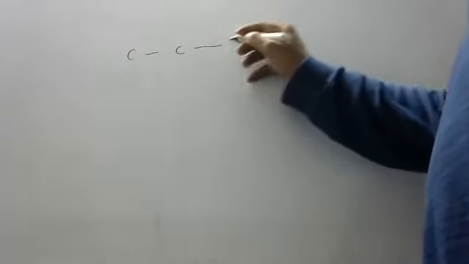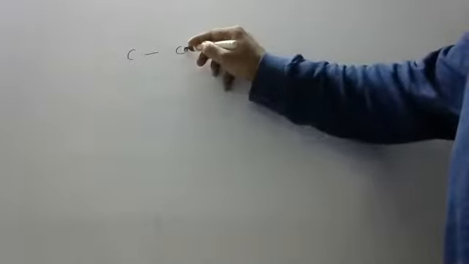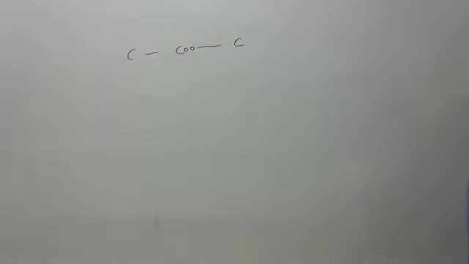From propane, it should start. Very good. Who told? Shantan? Very good. Fantastic. I appreciate it. So what Shantan is saying is that a minimum of 3 carbons is needed for the formation of an ester, because middle means 3 carbons should be there. What he said is absolutely correct. So this is the simplest ester.